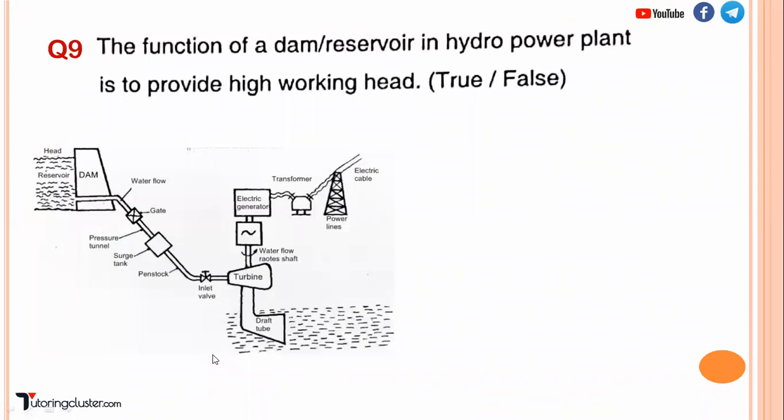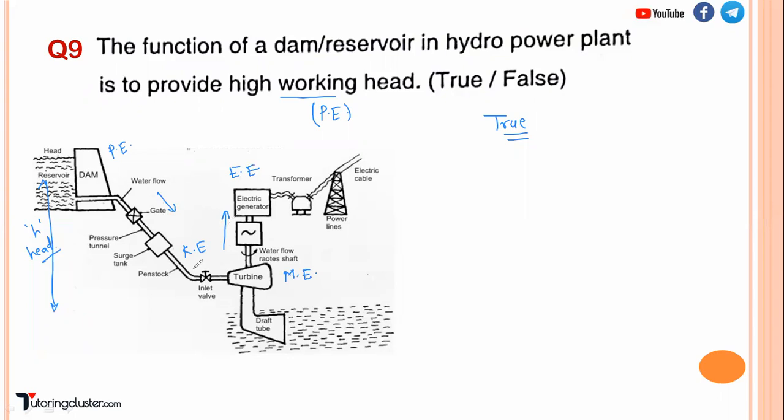Okay, now question number 9. The function of dam or reservoir in hydro power plant is to provide high working head. Yes, it is true. Okay, head means what? This side edge, this is called head. So the function of dam or reservoir is to provide high working head. So high working head means potential energy will be high, right? So I have already told you how the energy conversion takes place. So basically potential energy is first converted into kinetic energy, then to mechanical energy, and then to electrical energy, right? So this is how energy conversion takes place.